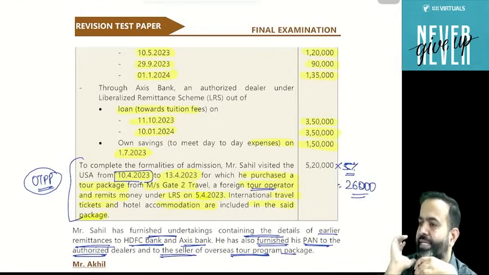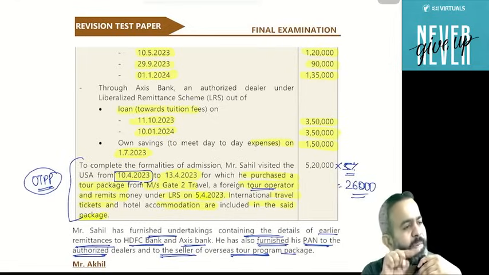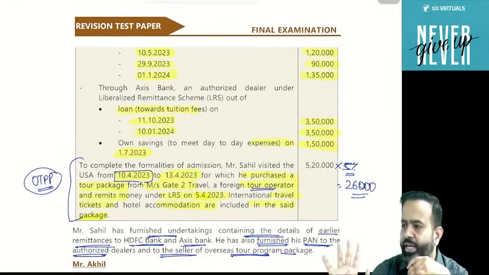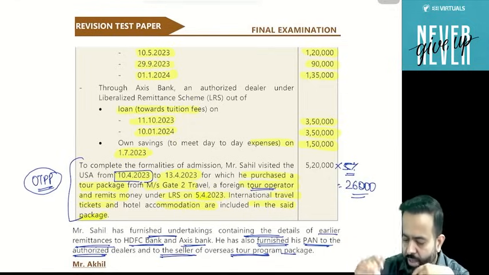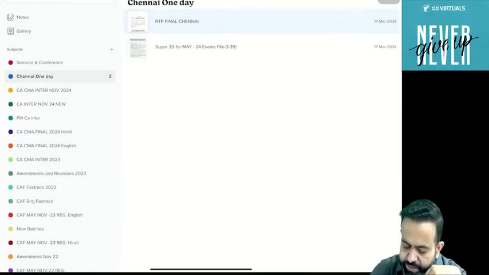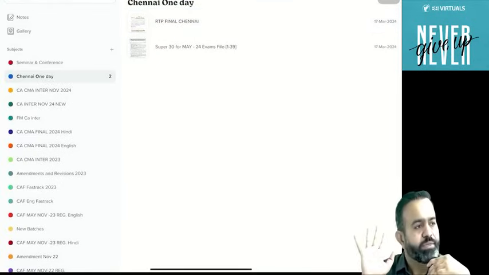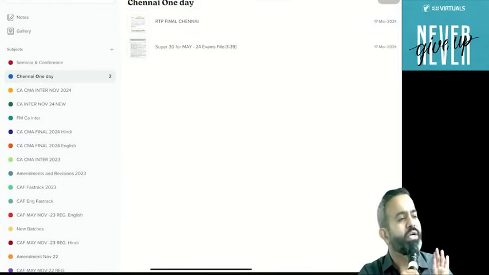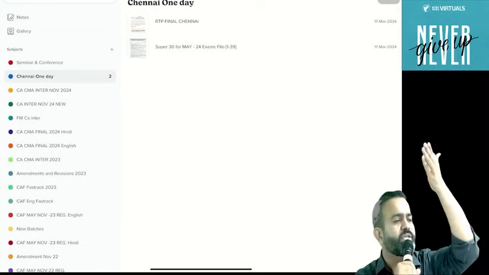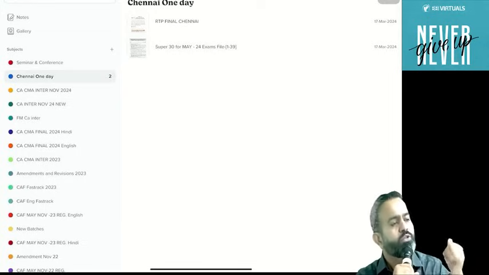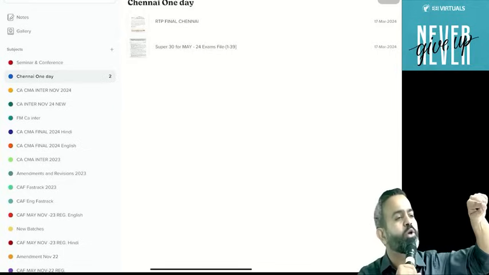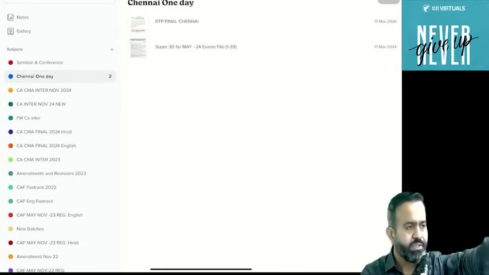That is part of the package. Now, suppose they have collected the TCS on the whole package of 50 lakh, and under that package they are also sending money outside India under LRS, because they have to give me some money in Switzerland to spend. So the question is, will TCS again be applicable on that LRS remittance or not? The answer is no.